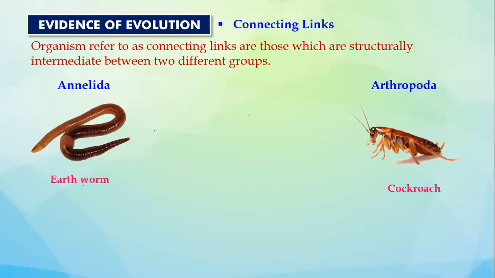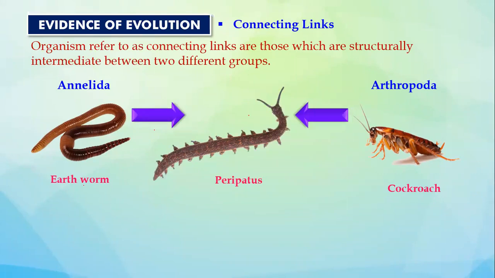Between them, there is an organism which is present here, which happens to be a connecting link between the Annelida and the Arthropoda. This organism has a name to remember, called peripatus. Very, very important term. What is it called? Peripatus. So this is an animal that exhibits some features like that of Annelida. It has some features in the body like that of Arthropoda. So it happens to be a connecting link between the Annelida and the Arthropoda. Till here, is everybody clear? Anybody with any confusion? Okay, so let's start.